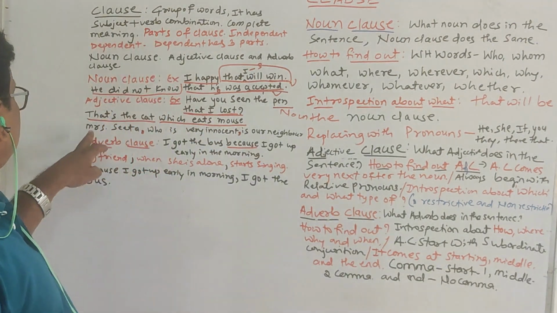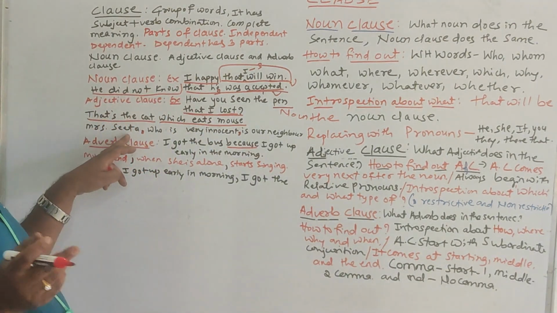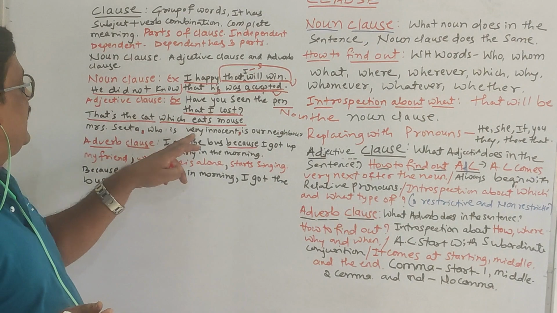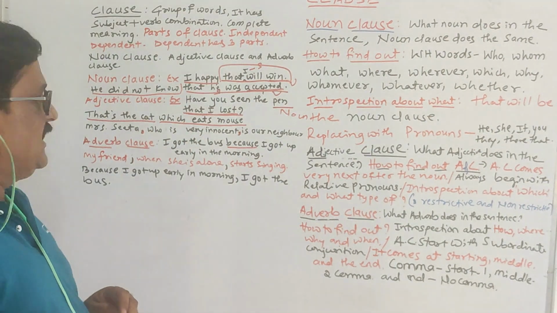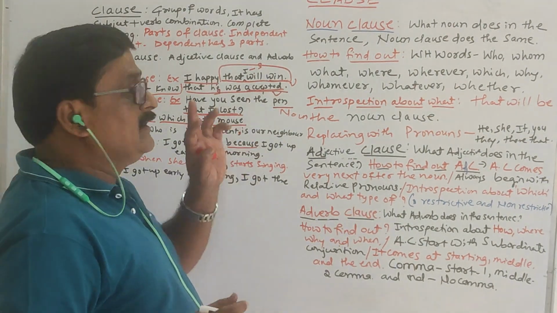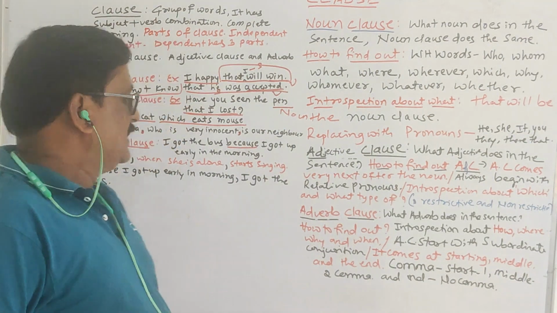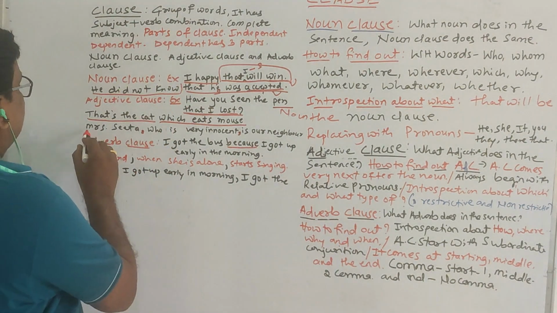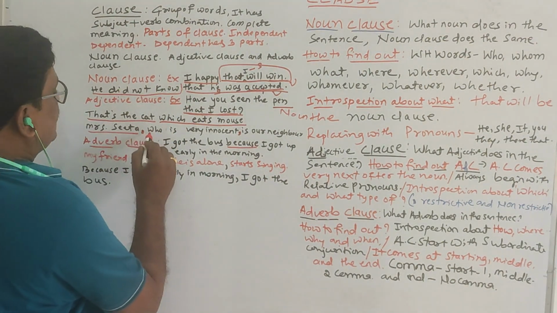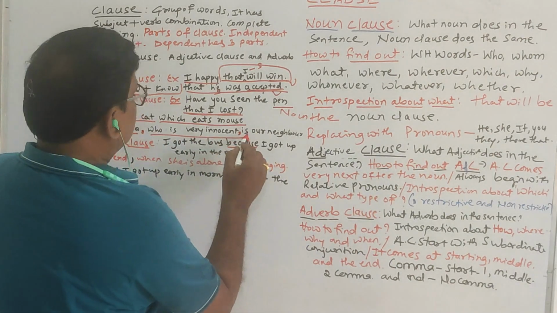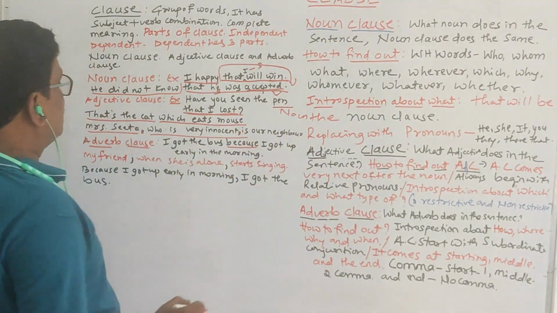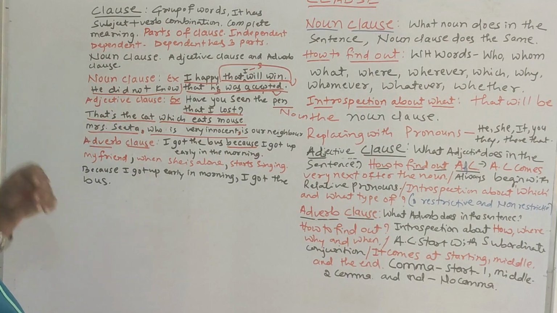Got it? Next example. Mrs. Sita, who is very innocent, is our neighbor. So here, who is very innocent is also an adjective clause. Then the adverb clause.